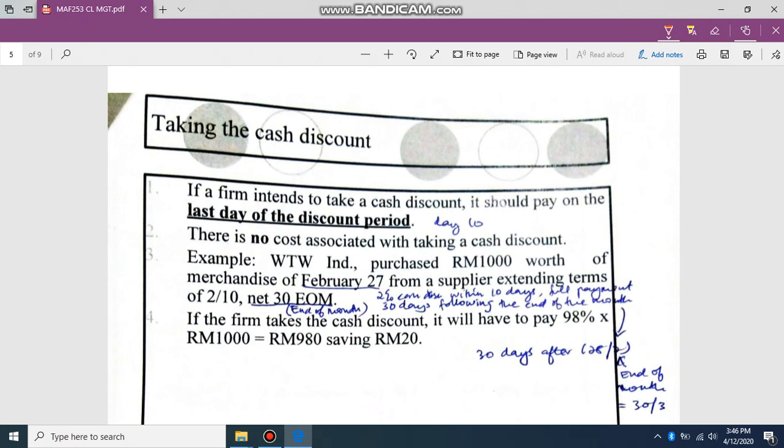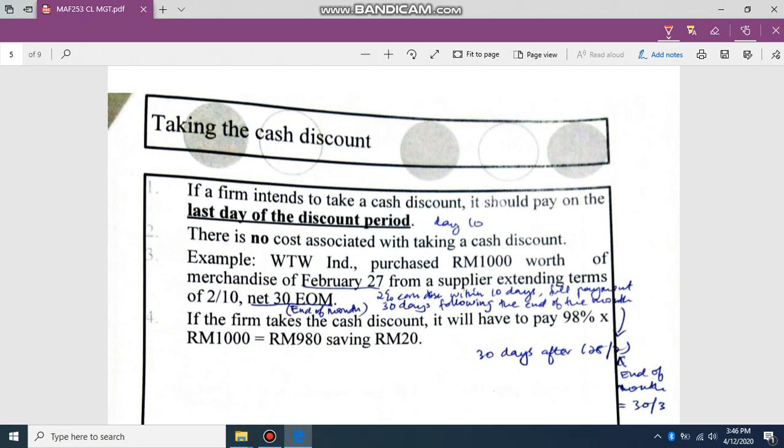If they decide to take the cash discount, they will pay at the last discount period, that means day 10. There is no cost associated with taking a cash discount. Example here: the company purchases 1,000 of merchandise on 27th February. The terms are 2/10, net 30 EOM. EOM means end of month.